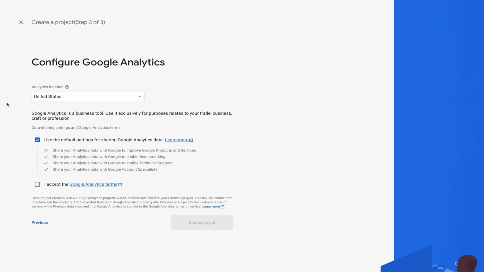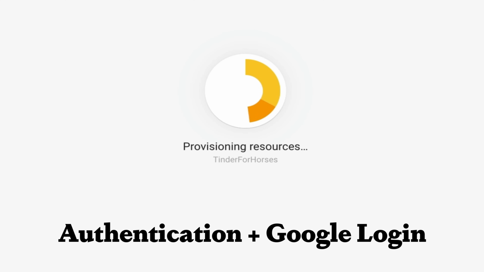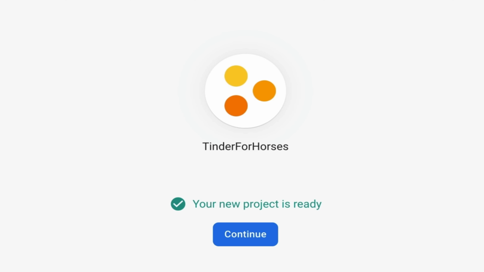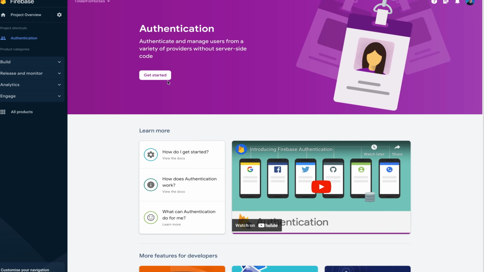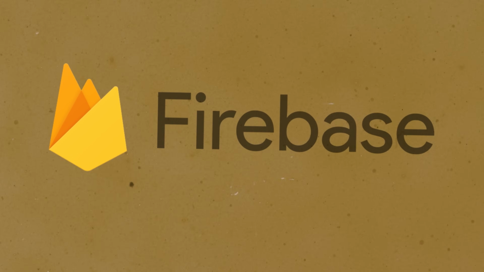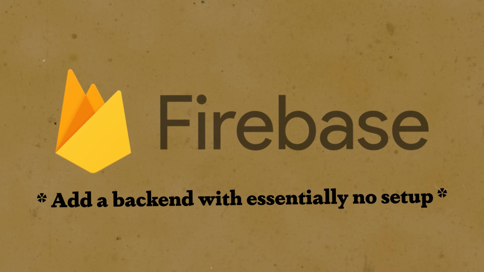Very conservative of me. I'm just going to use Firebase as I am somewhat familiar with how it works. I'm going to create a project and enable authentication as well as Google login. I will also use Firestore to store the data. If you're not sure what Firebase is, it's just a bunch of backend cloud computing services. I'm just reading this off of Google here, folks. It's just a bunch of things that you can use to add a backend with basically no setup. It's okay, but it does the job for now.